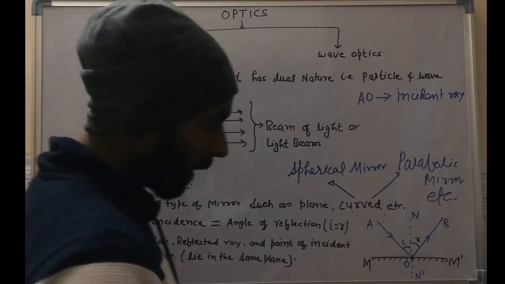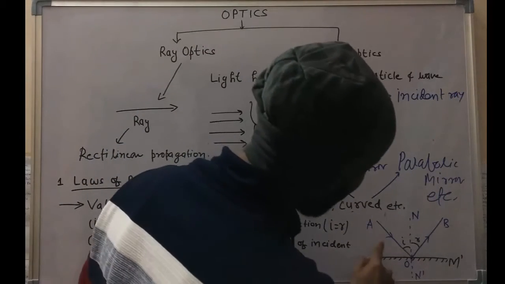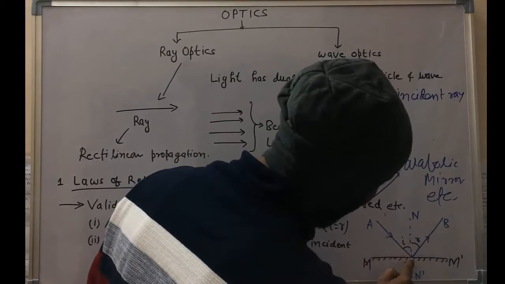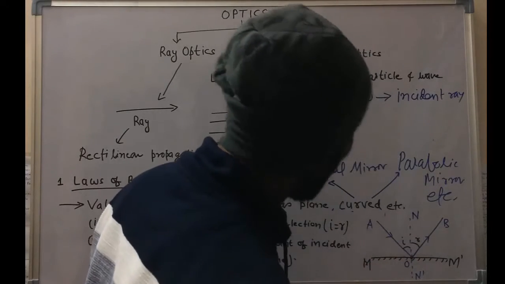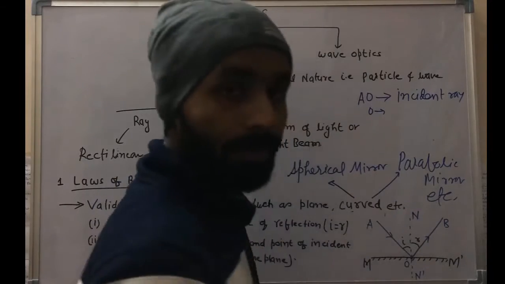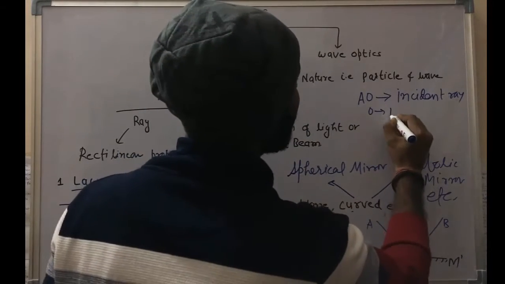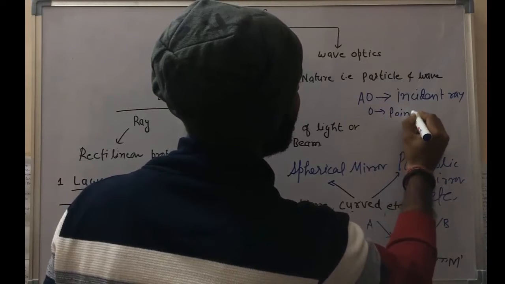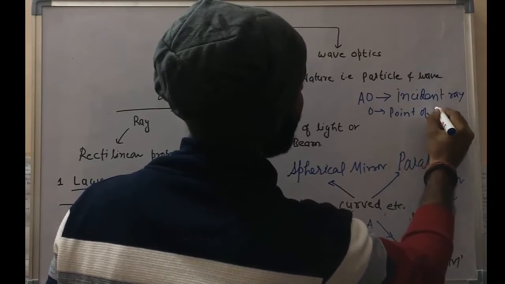Next, the incident ray is coming and striking on the mirror at point O. That point O is called the point of incidence.